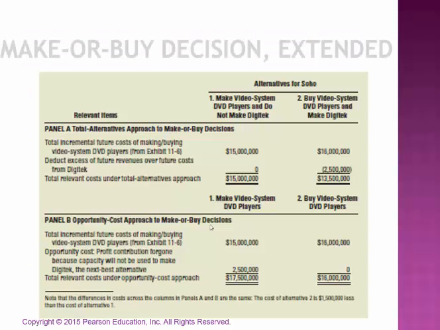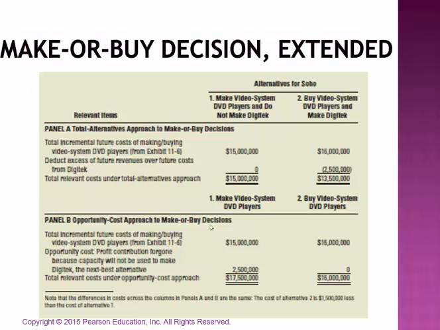That's the question. We have two different ways we can set this up. We've got one called the total alternatives approach, and we've got another one called the opportunity cost approach. The only difference is how the numbers look. In one of them, we're going to subtract that increase in operating income, and on the other one, we're going to add it to our cost to make.